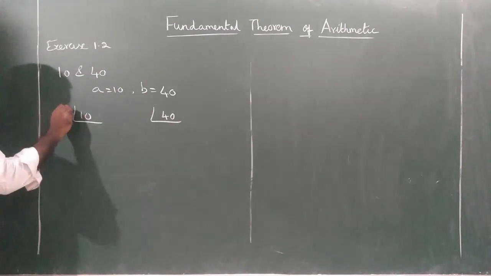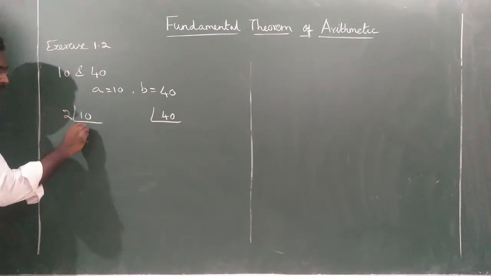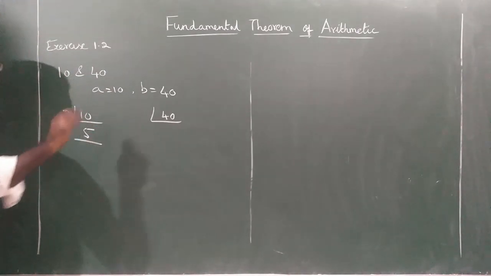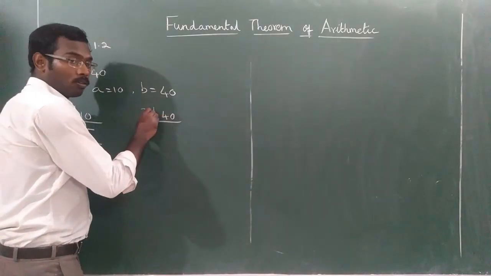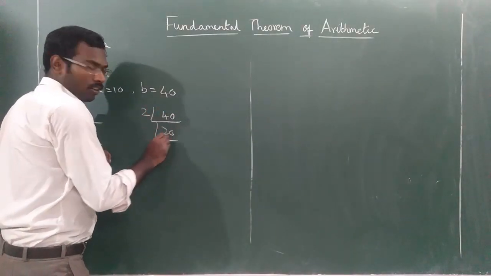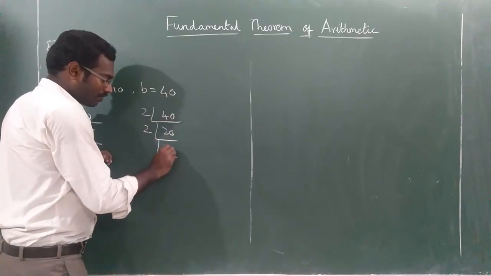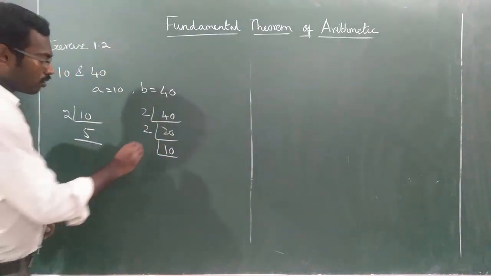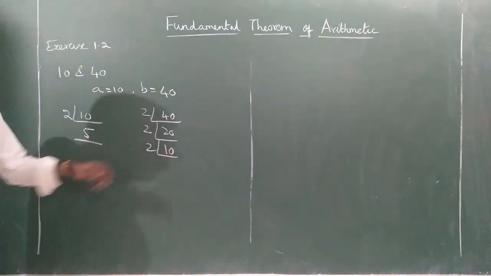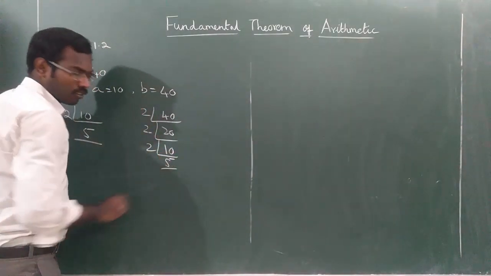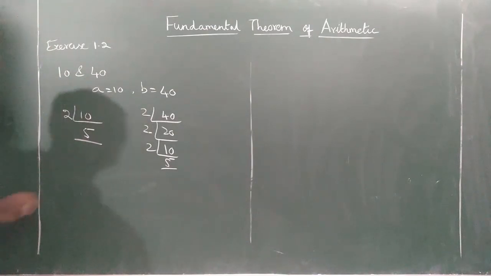So 10 is divisible by 2. 10 divided by 2 is 5. 5 is a prime number. That's all. 40 is divisible by 2. 40 by 2 is 20. 20 is also divisible by 2. 20 by 2 is 10. 10 is also divisible by 2. 10 divided by 2 is 5. So now you write like this.